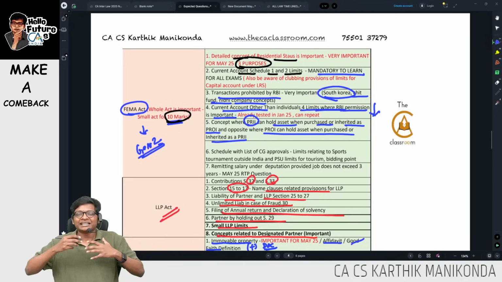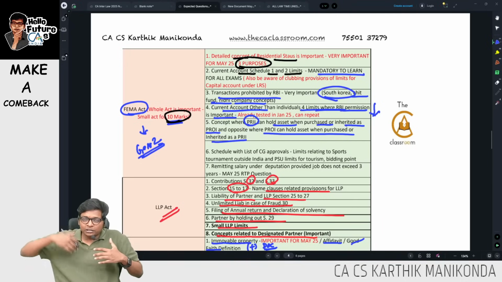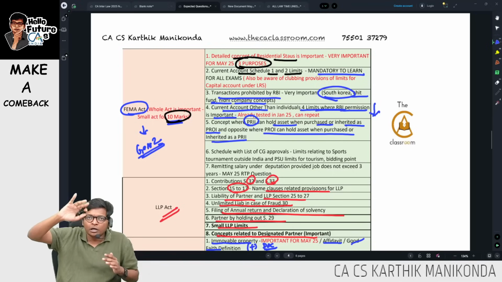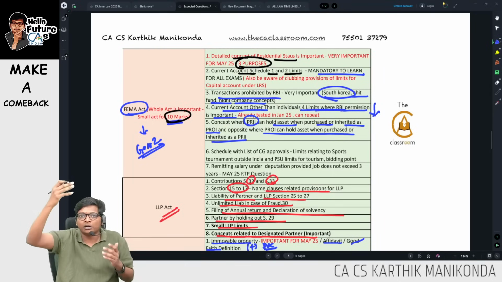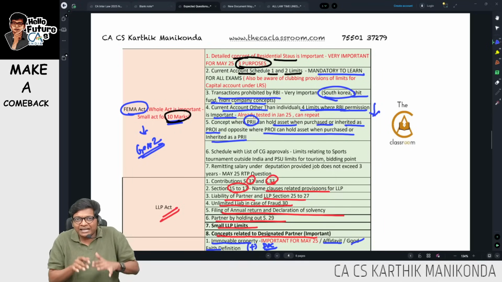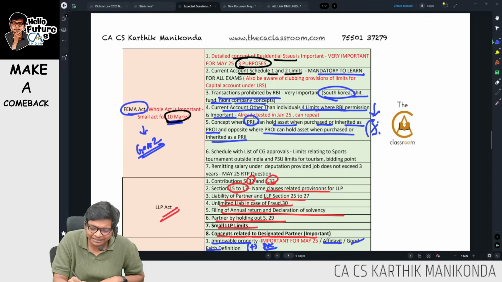If you remember this, a PRIA, I can hold an asset in Australia if I acquired it when I was in Australia as a PROI, or inherited from somebody in Australia. Somebody in Australia can hold an asset in India when he was a PRIA or inherited from a PRIA. Very, very important. This can come in combination with limits, guys.